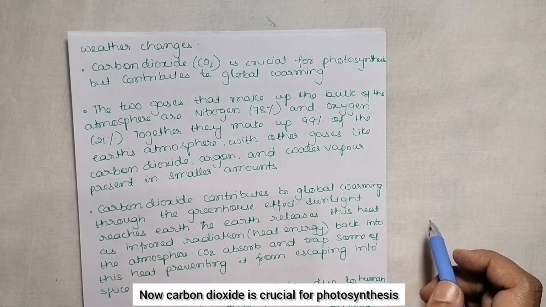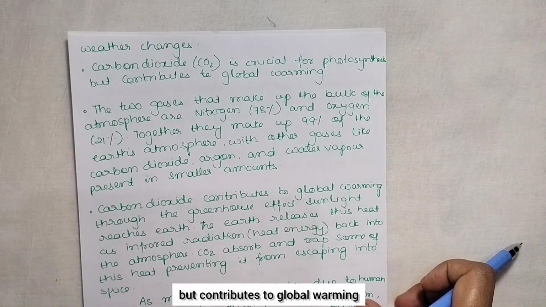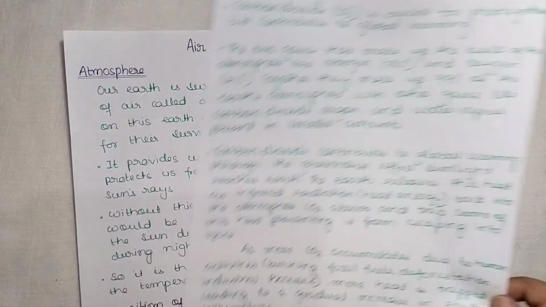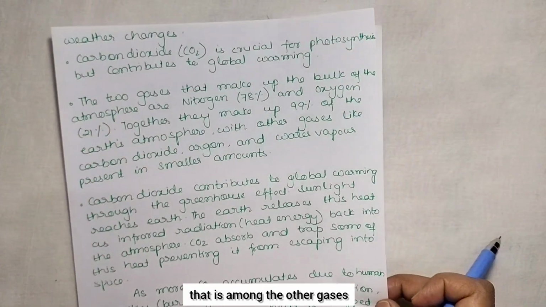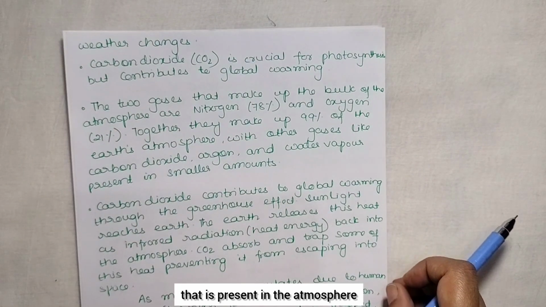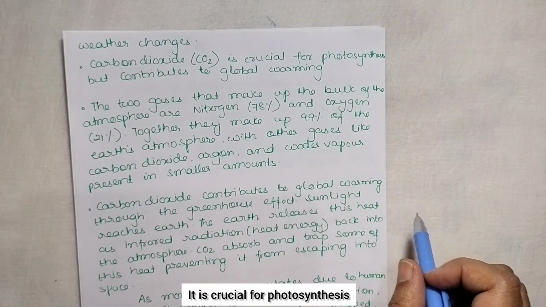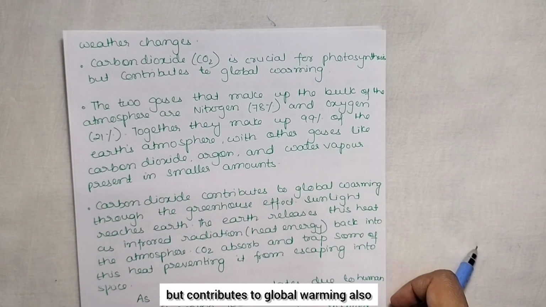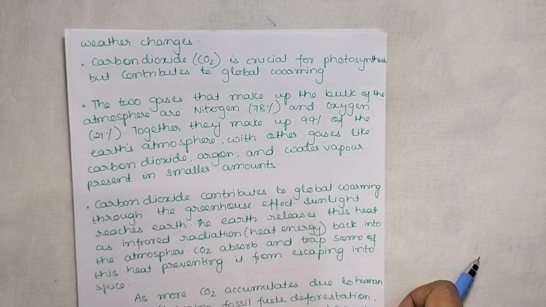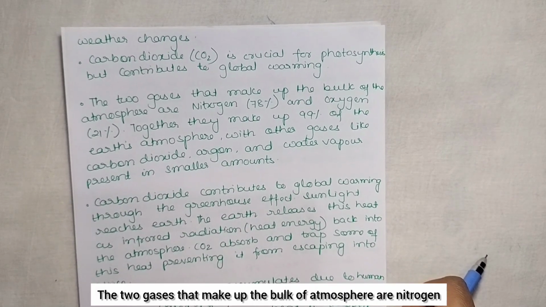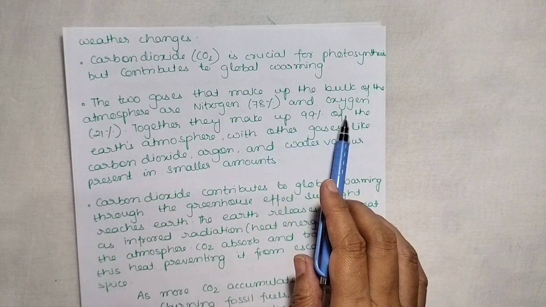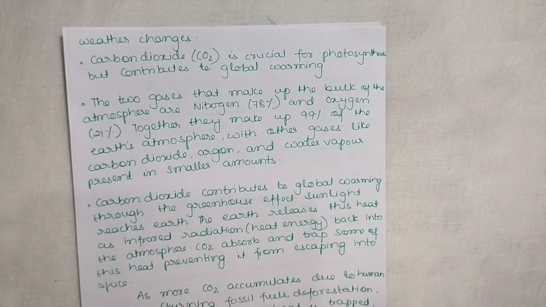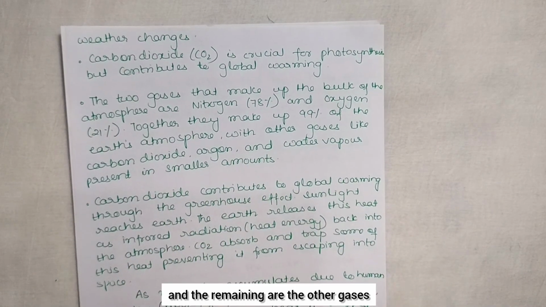Now carbon dioxide is crucial for photosynthesis but contributes to global warming. So here we have seen carbon dioxide is also there, among the other gases present in the atmosphere. It is crucial for photosynthesis but contributes to global warming also. The two gases that make up the bulk of atmosphere are nitrogen and oxygen, where the percentage of nitrogen is 78 and the oxygen is 21%, and the remaining are the other gases.